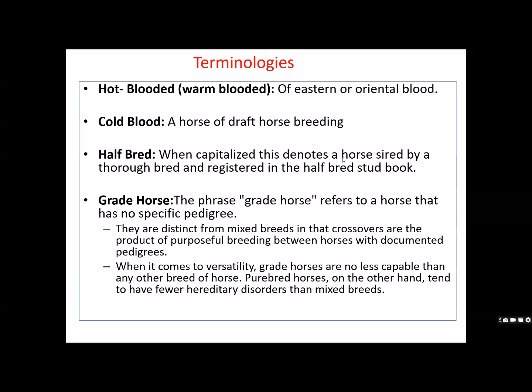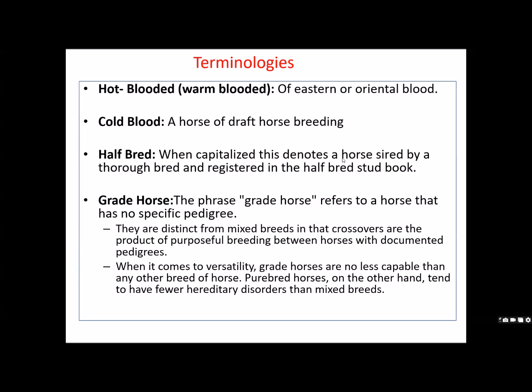If you put thoroughbred blood into a local breed, meaning 50-50, then you register it as a half bred. So we try to bring the thoroughbred blood to 50% and you register it as a half bred stud, and in the book it is registered as half bred. It indicates 50% of the blood from the thoroughbred or hot blood animals.